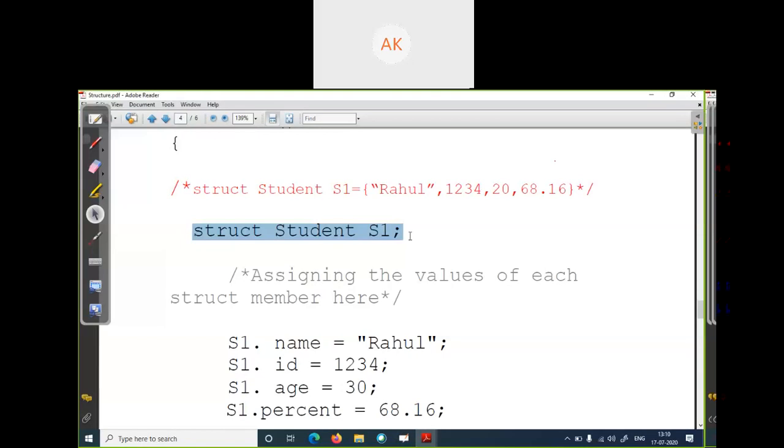Firstly you have to declare your variable. You can declare it like this: struct student is your data type and s1 is the variable. This is your data type, and this is your variable name. In the same way you write an integer variable, int a, where int is a data type followed by the variable name. This is your variable. So here we have just declared a variable s1.